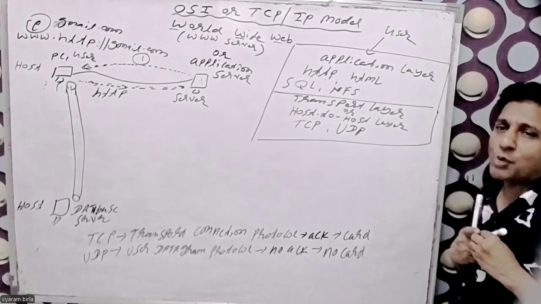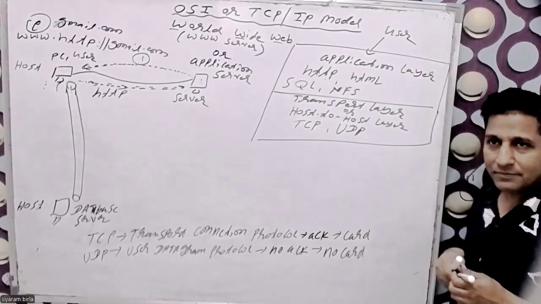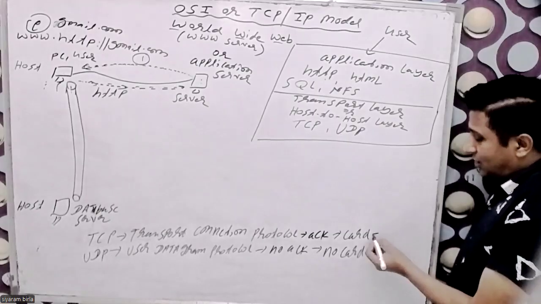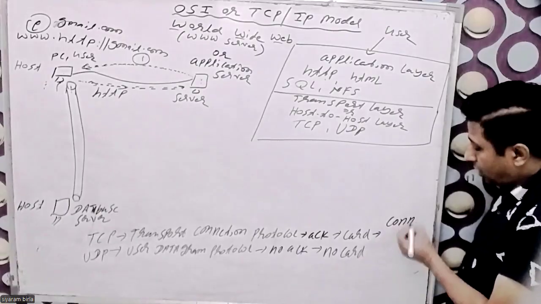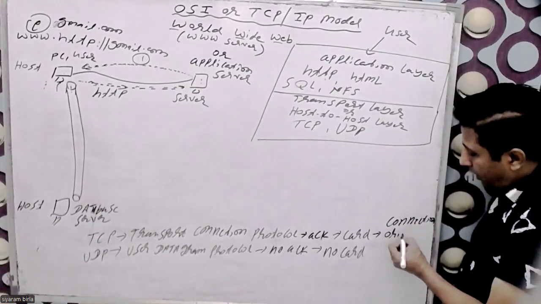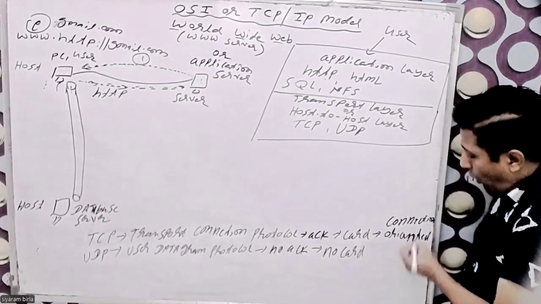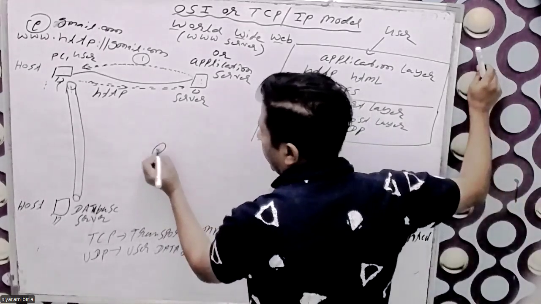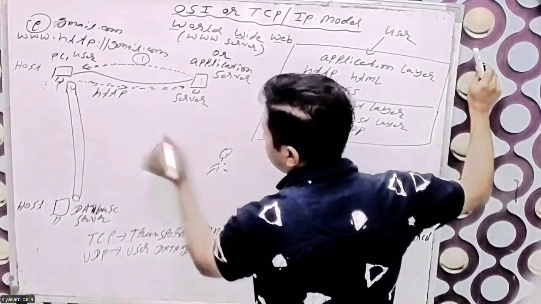So there are two types of service: one is TCP, another one is UDP. Those with the TCP service are connection oriented service. It means there is the sender and the receiver.